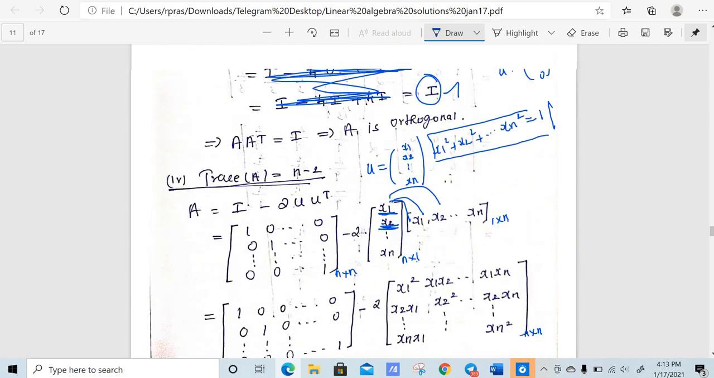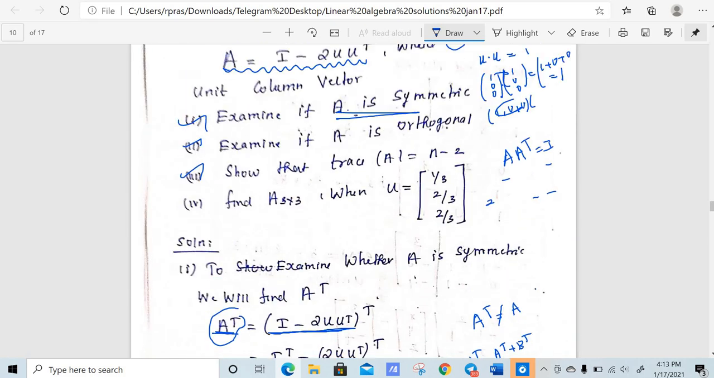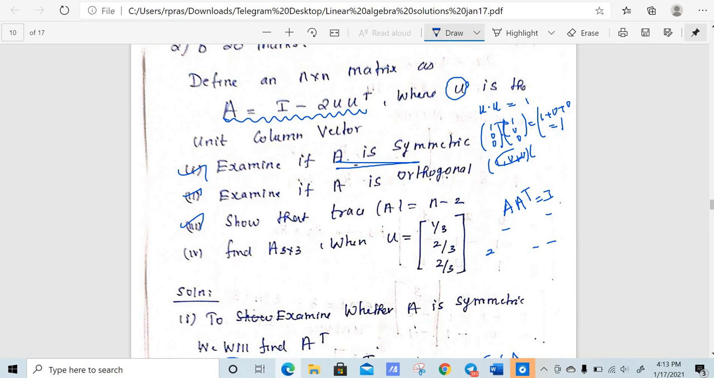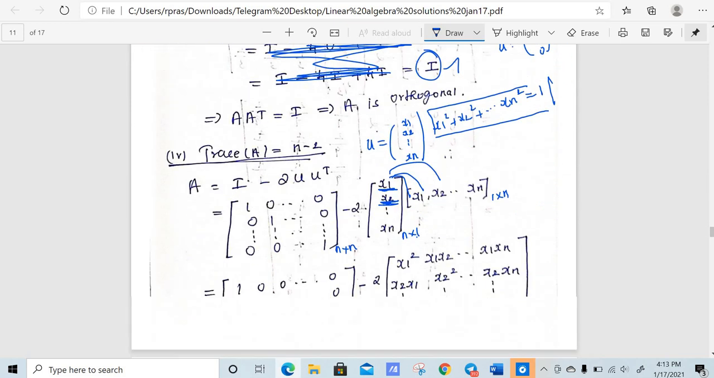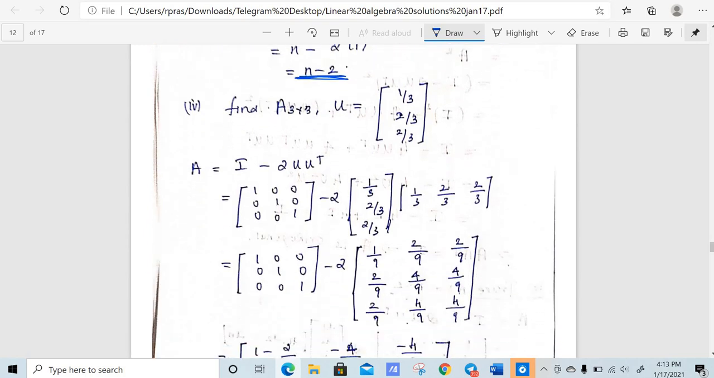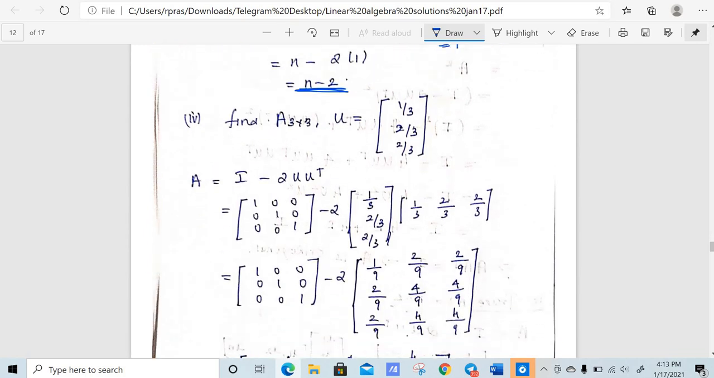Now the fourth is very elementary. What they have asked is to find a 3 by 3 matrix A when U is equal to 1 by 3, 2 by 3, 2 by 3, right? So we need to find A when U is equal to 1 by 3, 2 by 3, 2 by 3. So I'm just going to let you exercise this.